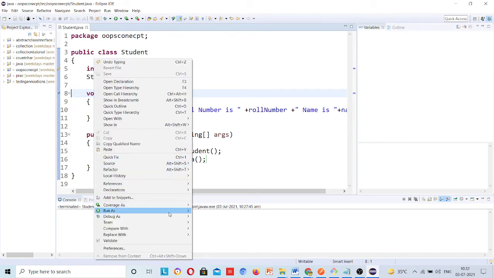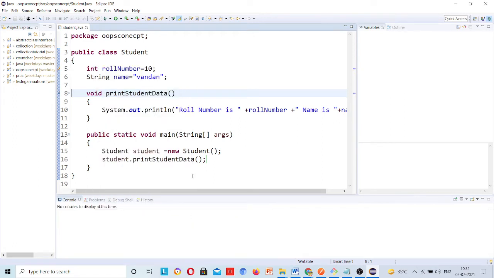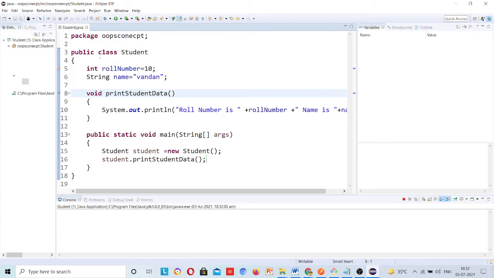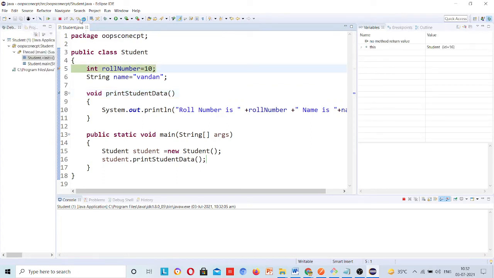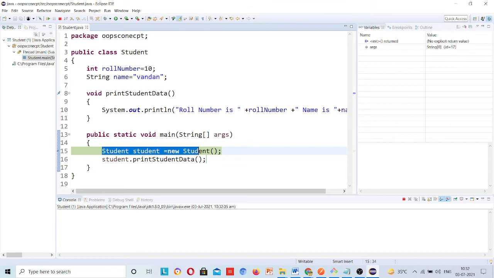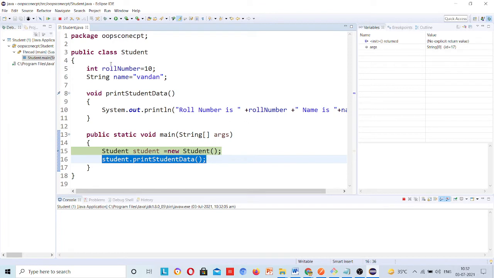Right click, debug as Java application. Then I will press F6. It will come first to the main method. Okay, it came to the main method, student, and then it will run this line.